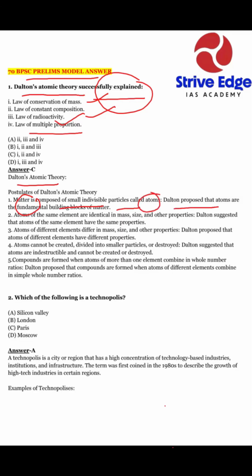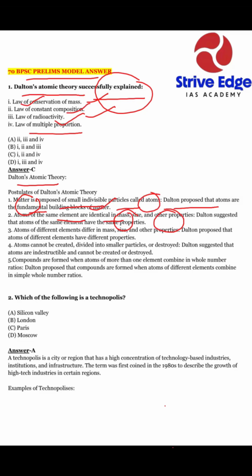Dalton proposed that atoms are the fundamental building blocks of matter, where atoms of the same element are identical in mass, in size, and their properties. So, dear students, options 1 and 2 are correct.